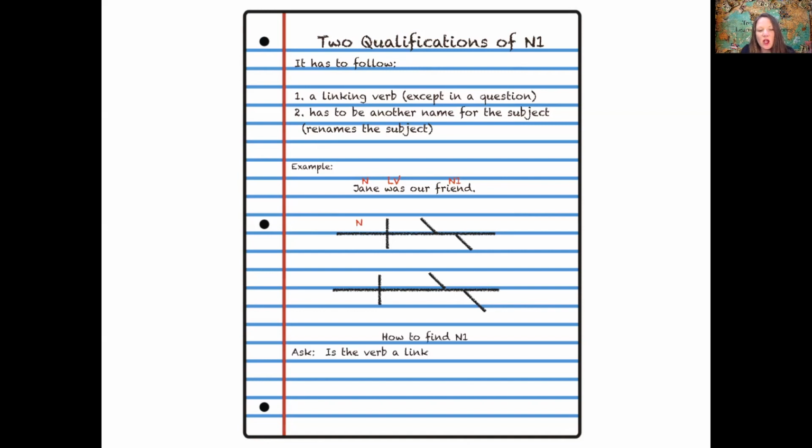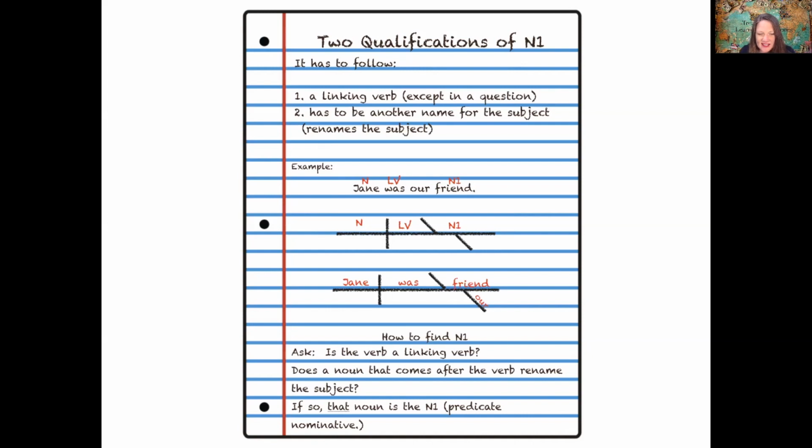This is how the diagram works. Noun, linking verb, noun 1. Jane was friend. Then we're going to put our right beneath it at a slant. That's a possessive pronoun. That's where you can put that possessive pronoun.